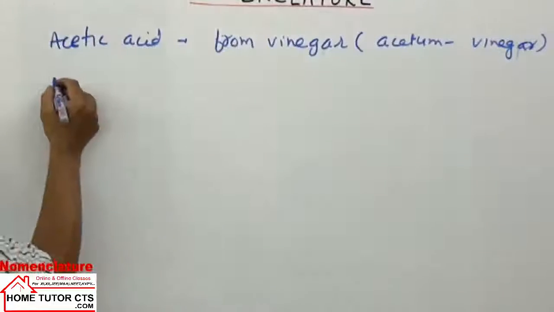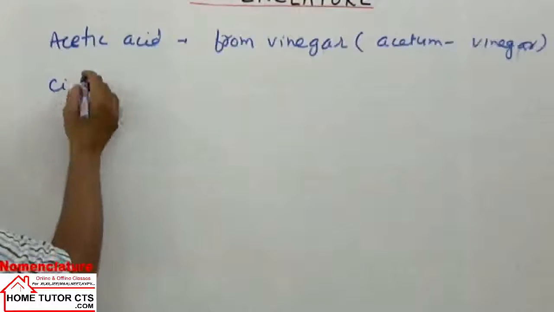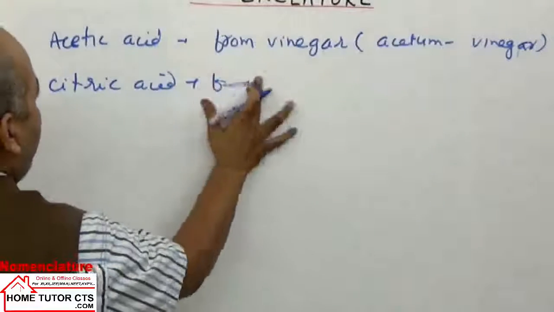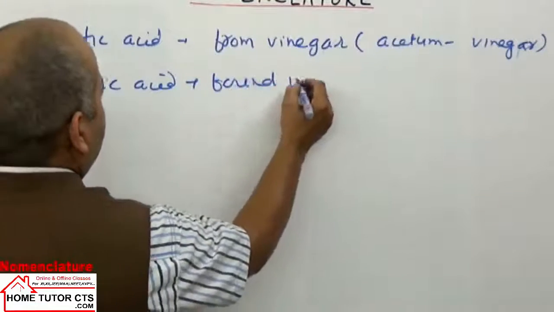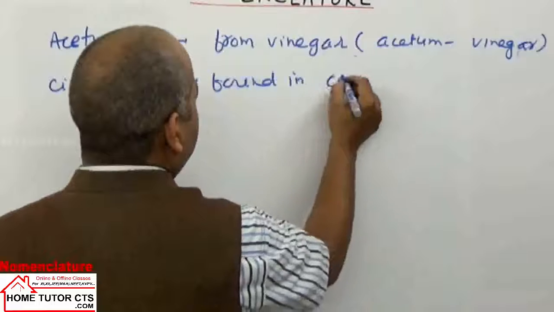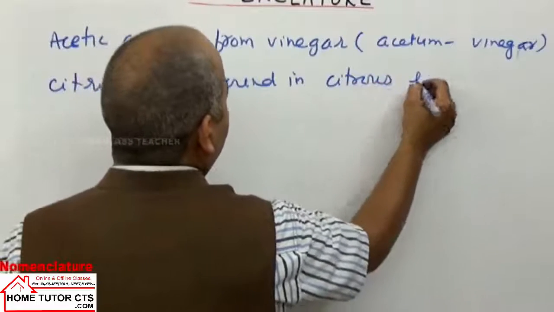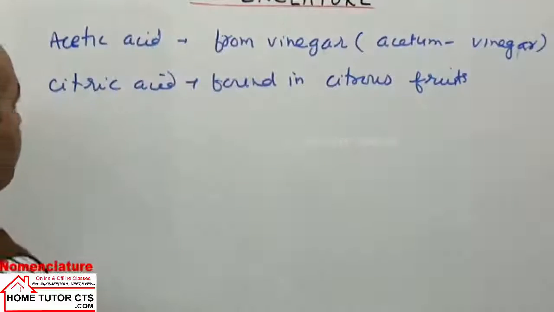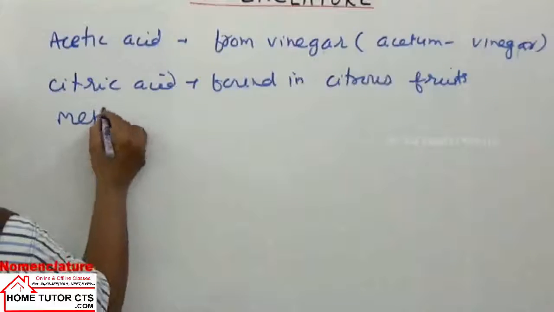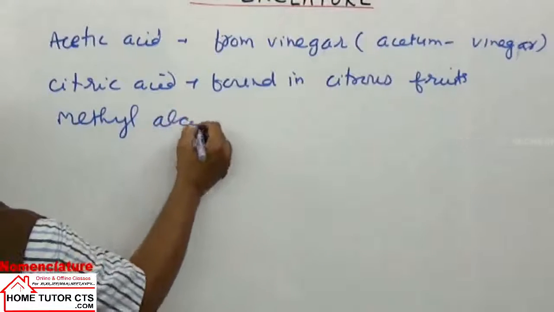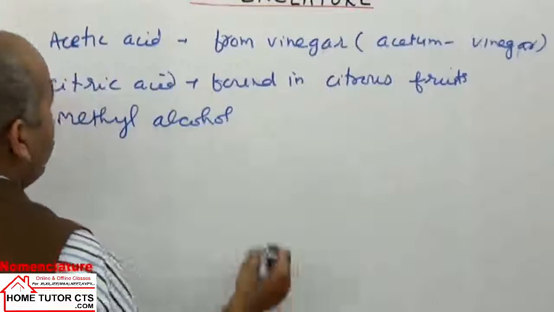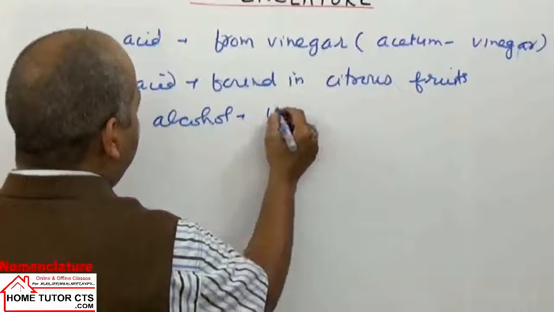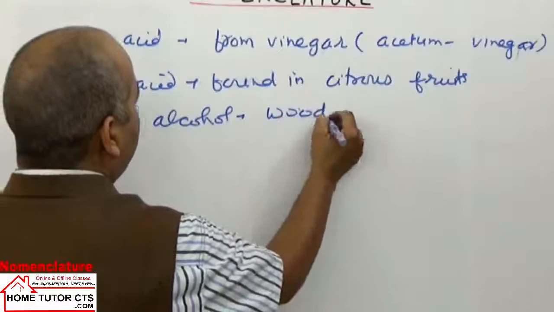Next we can take citric acid. Citric acid is found in citrus fruits. Then methyl alcohol, found in wood spirit, or we can say the main component of wood spirit.